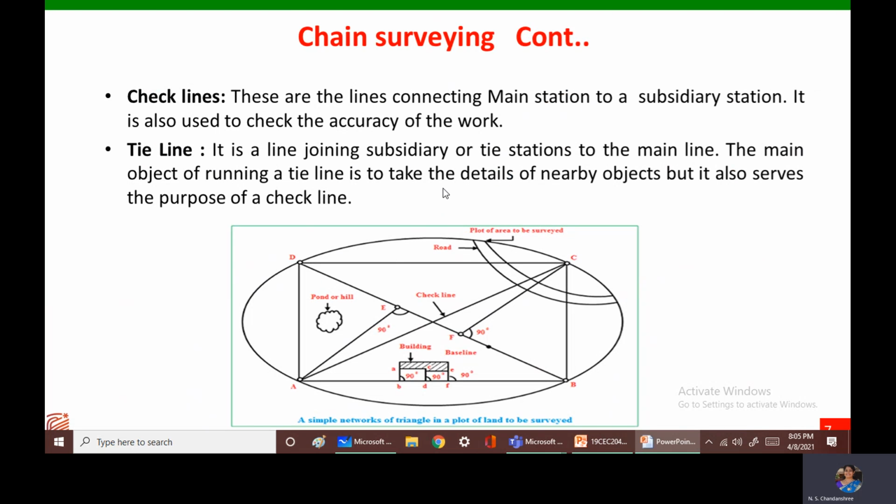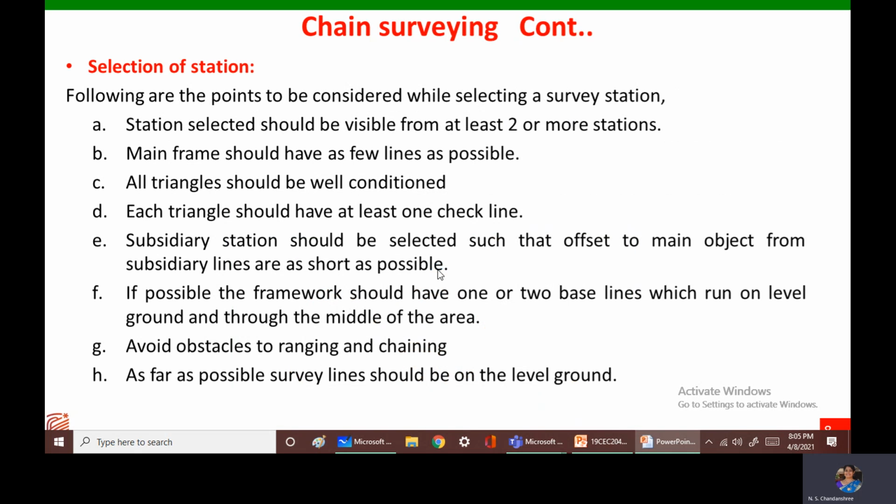Next is check lines. These check lines are the lines connecting the main station and the secondary stations. The main use of it is to enhance the accuracy of work. In even the tie lines, these are the lines which connect the subsidiary stations or the tertiary stations or smaller stations like that. Sometimes the tie lines will serve the purpose of a check line.